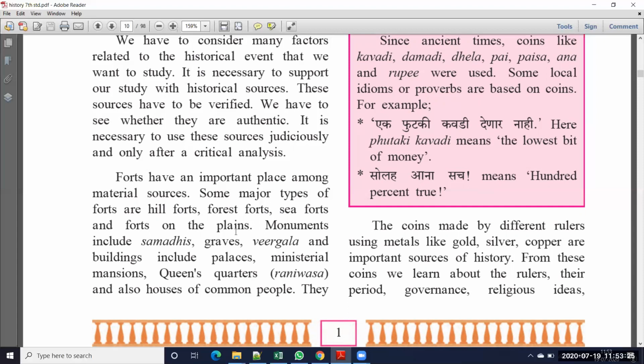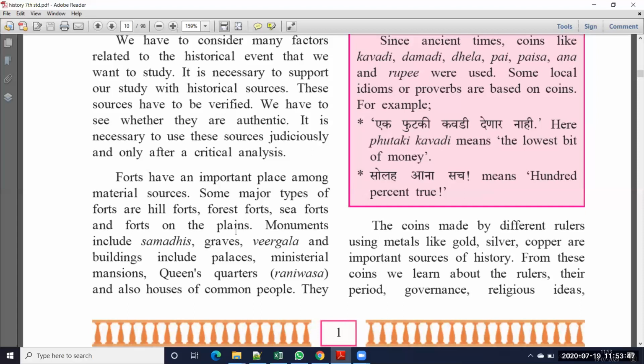Here forts are also of different types. Some forts are built near the hills, and some forts are in forest areas. Some are sea forts near the sea. Some forts are in plain regions. So these are the different types of forts. When you observe these forts, we can get information also. And one more thing,